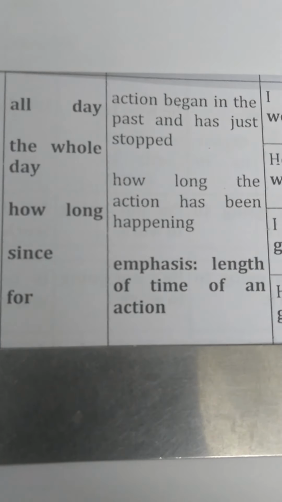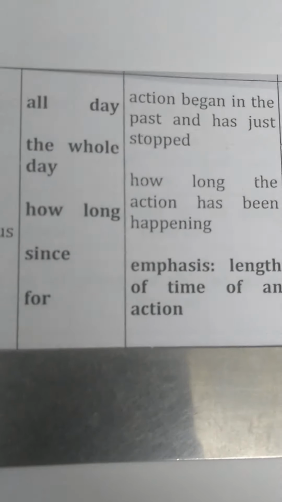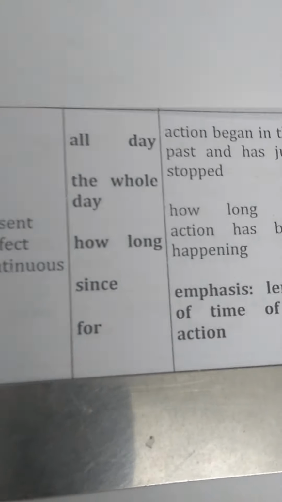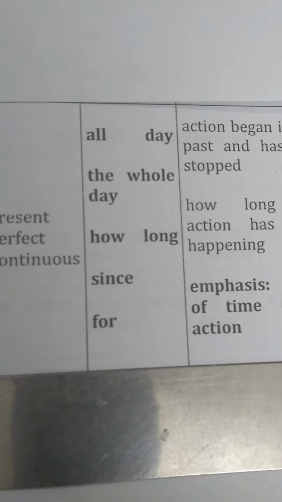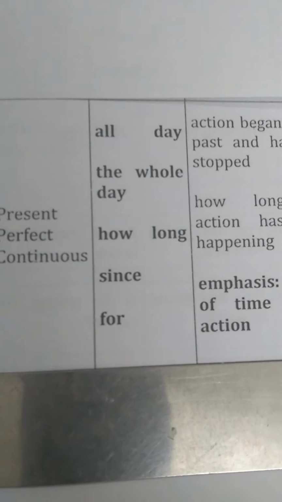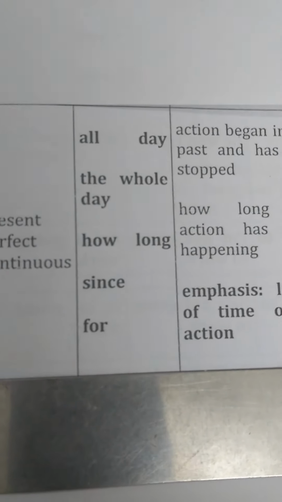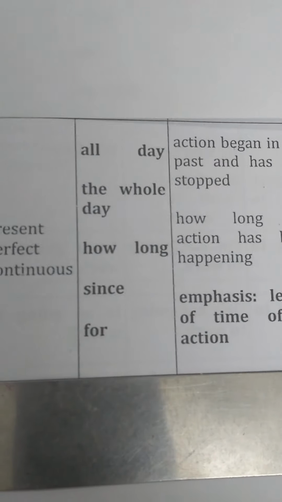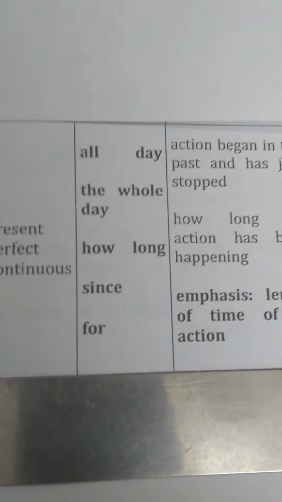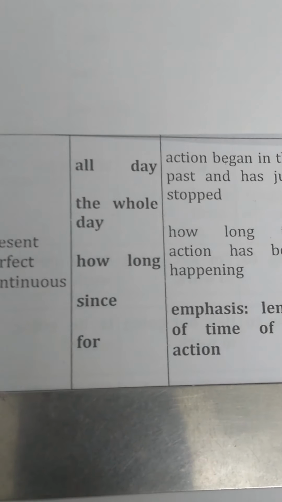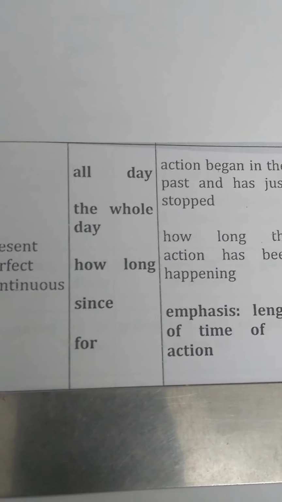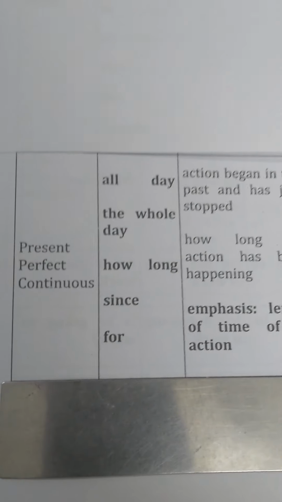How do we know a sentence is present perfect continuous tense? If words like all day, the whole day, how long, since, for are given in the sentence, that indicates this sentence is in present perfect continuous tense.